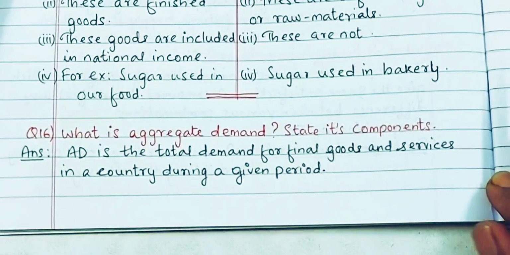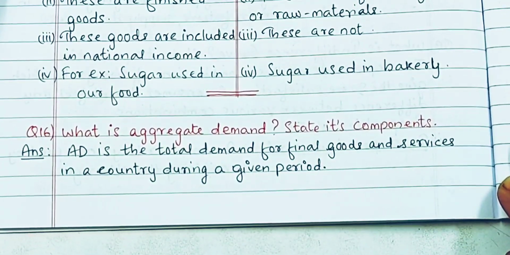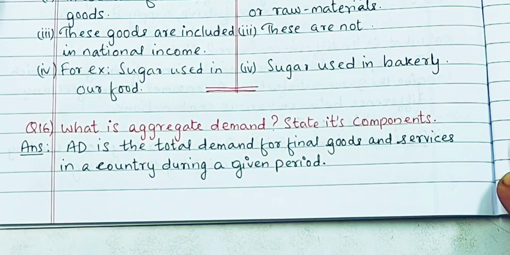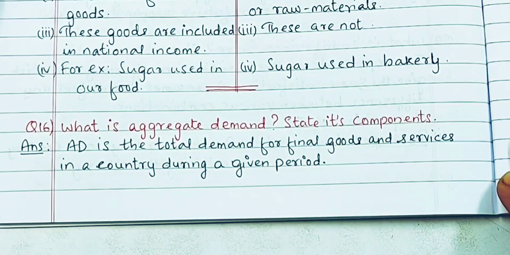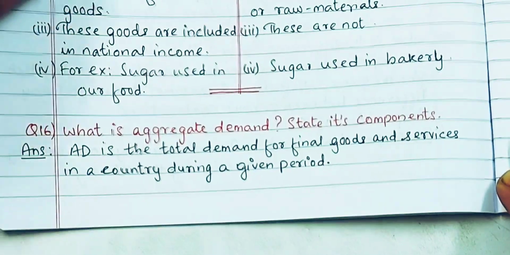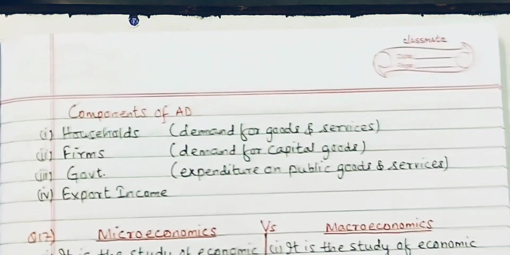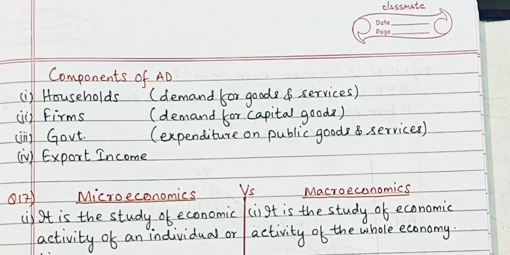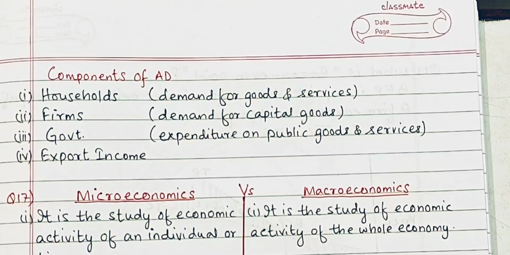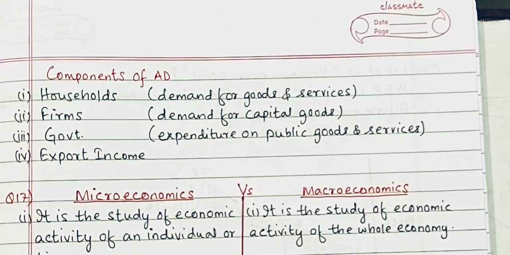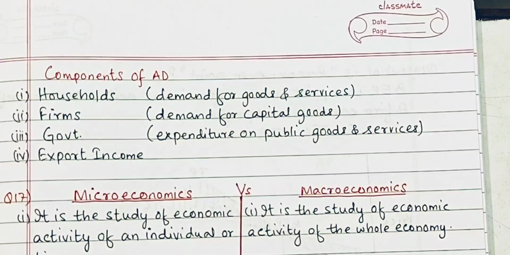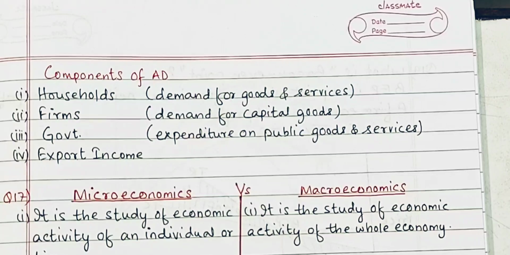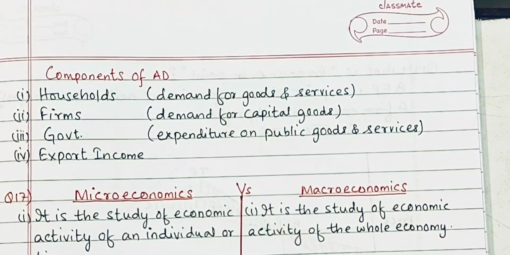What is aggregate demand? State its components. Now, aggregate demand is the total demand for final goods and services in a country during a given period of time. It is the demand of all the consumers that are living in a country, all the consumers, including firms, government, and all the individual customers. तो उनकी सारी डिमांड को अगर हम लोग एडअप करेंगे, we get aggregate demand. So it's so simple.